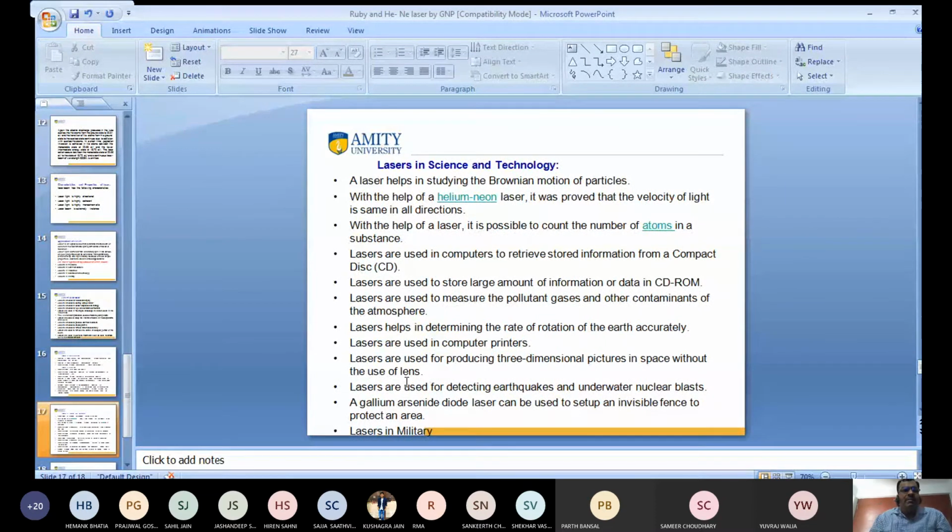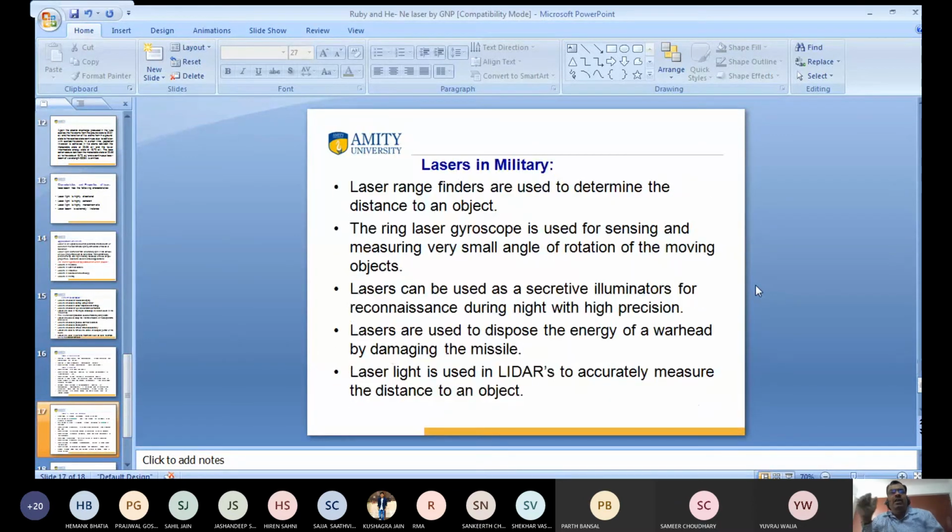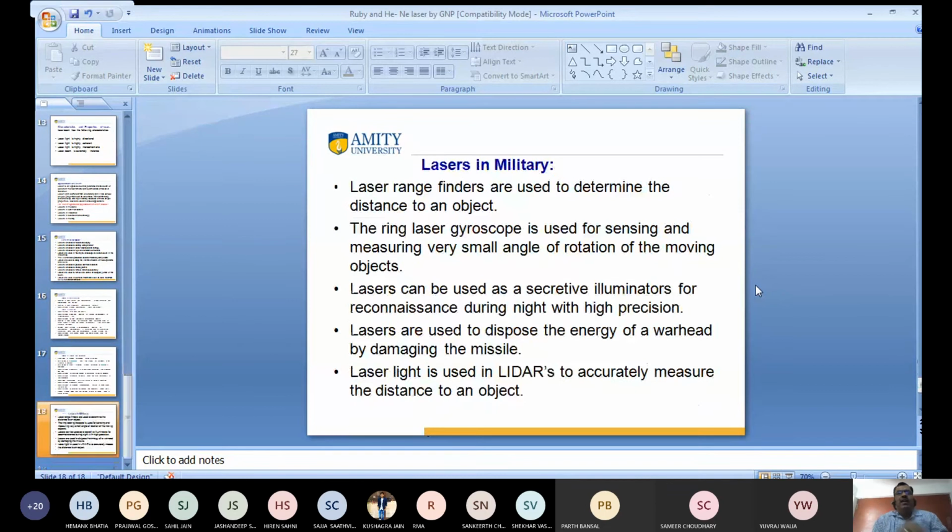Again, I am talking about the laser. Laser light is used in science and technology. It is also used in computers, laser printers and so on. So this is very important and highly applicable.